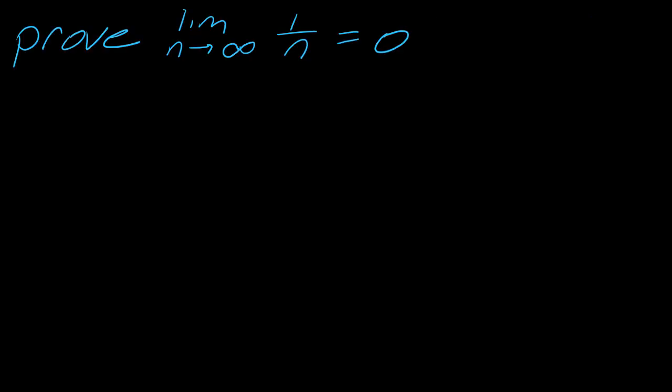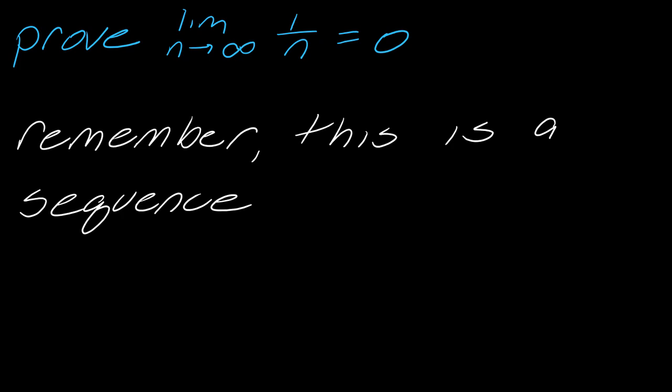Okay. So maybe just to play around with this definition a little bit, let's talk about proving the limit as n goes to infinity of 1 over n equals 0. Again, remember, this is referring to a sequence. So it's not enough just to say, oh, n is going to infinity, so I know what this is. We do actually have to use that longer definition of the limit.